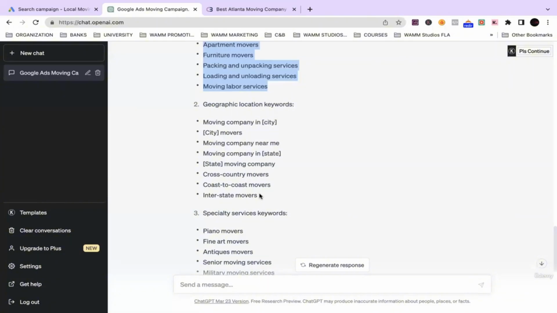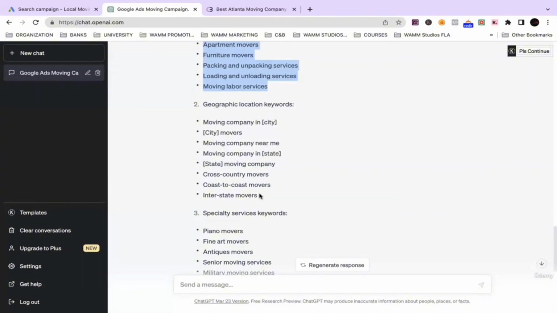Moving companies near me. The words near me are so vital, right? You would be surprised how many people search the words near me. Moving companies in state, moving companies in Florida, state moving companies, right? Cross country movers, coast to coast movers.